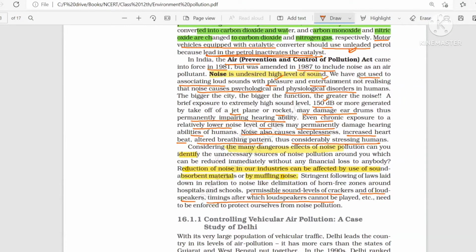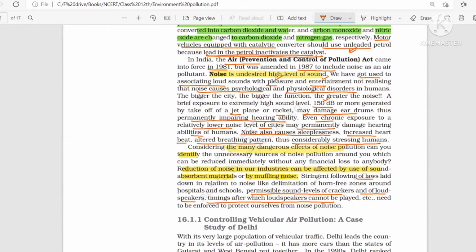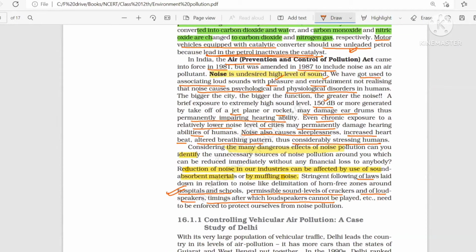And we have made some horn-free zones, where you can't use a horn, especially around hospitals and schools. These are the areas where we are trying to implement protection so that people do not have any other problem.